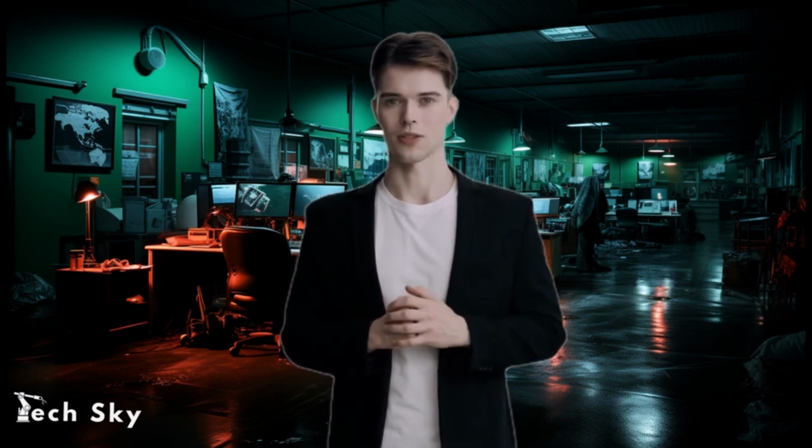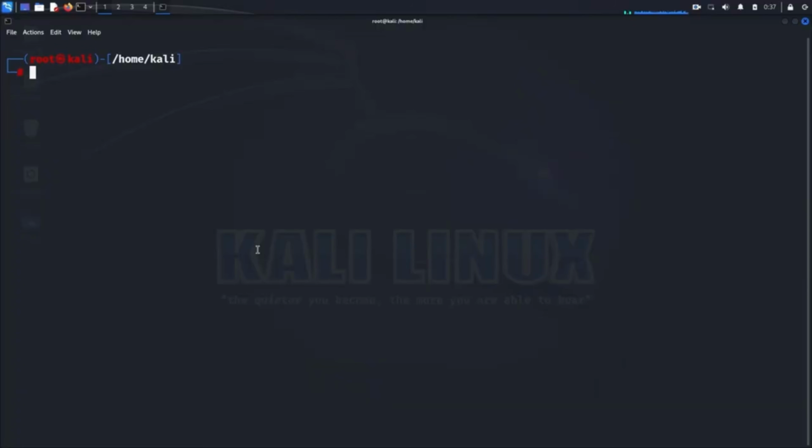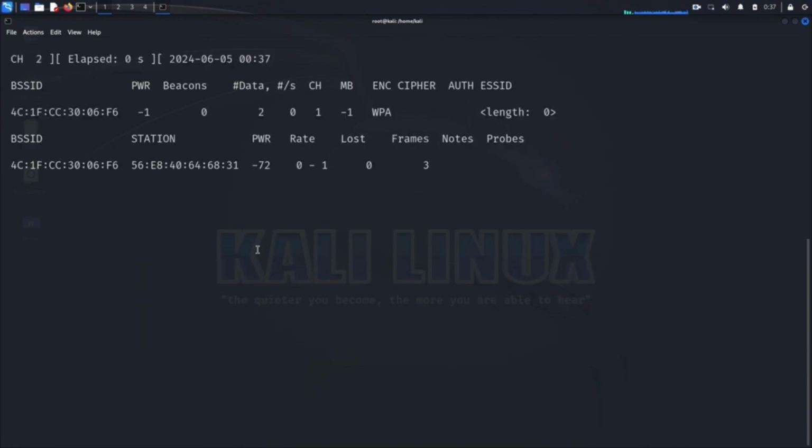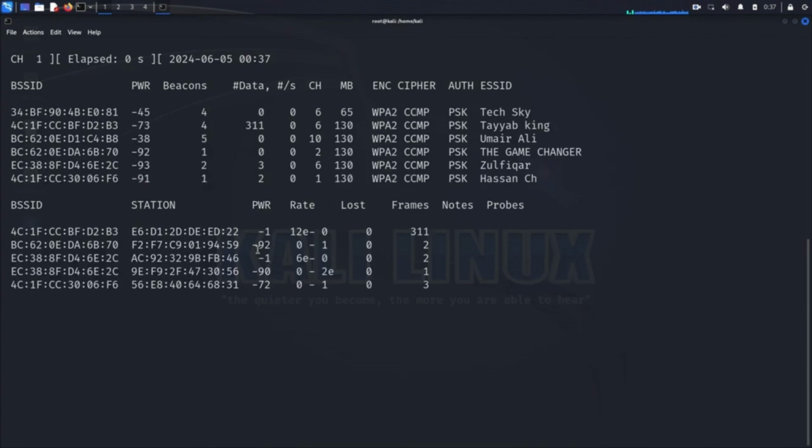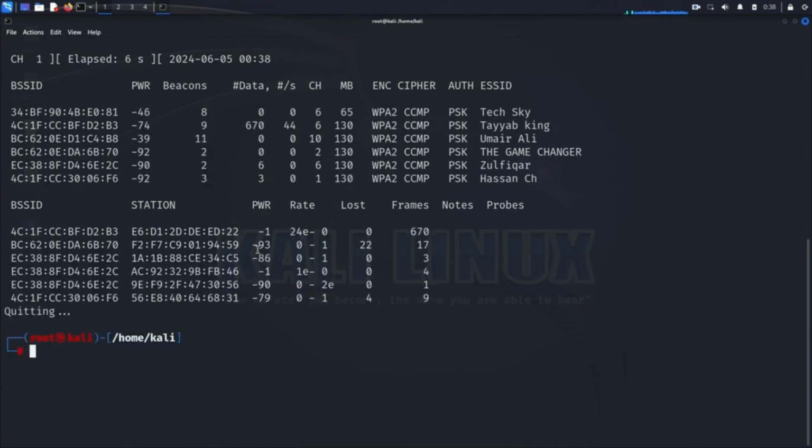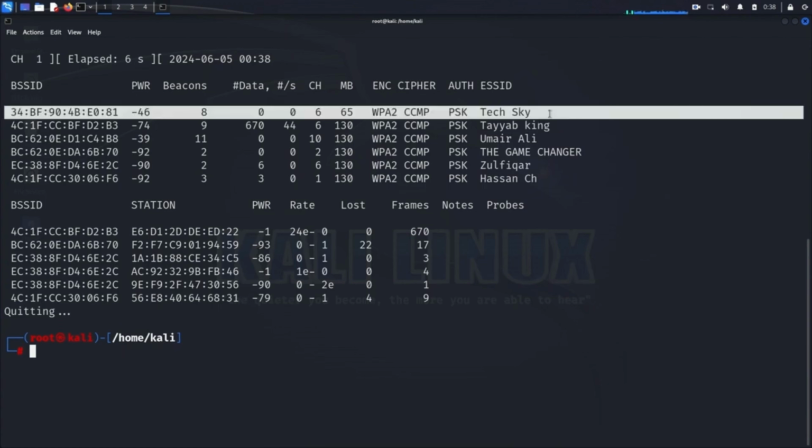First, let's capture all the networks around us using airodump-ng. Open your terminal and enter the following command, airodump-ng wlan0. This command will display a list of all the wireless networks within range, along with their respective details such as BSSID, channel and encryption type. Identify your target network from this list. In our example, the target network is TechSky.